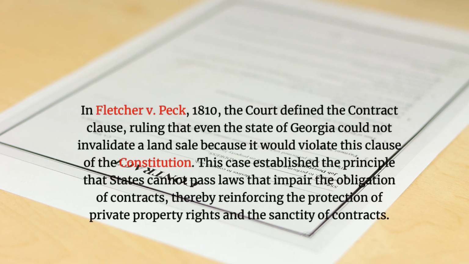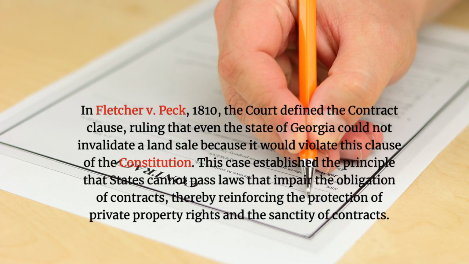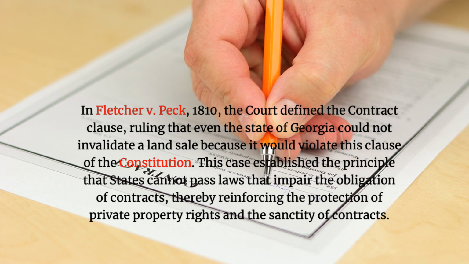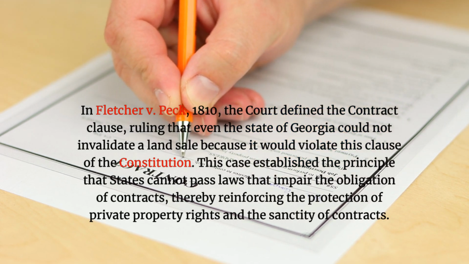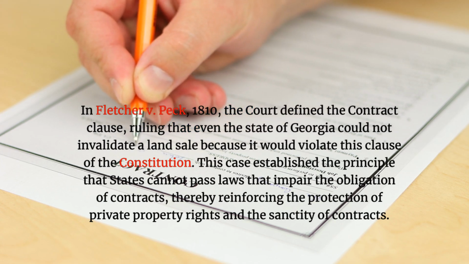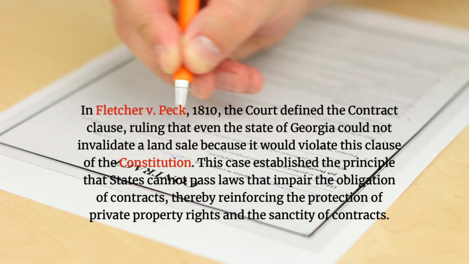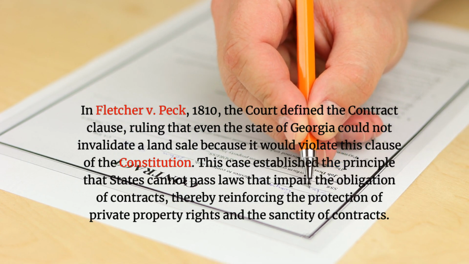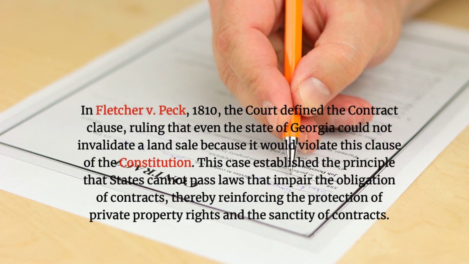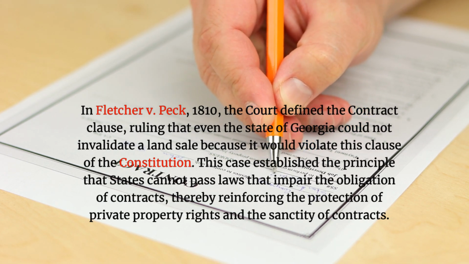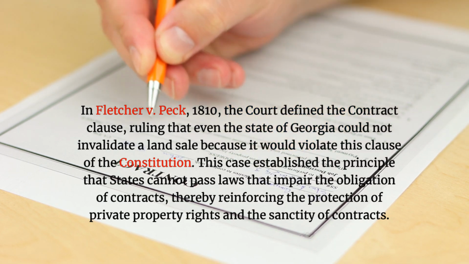In Fletcher v. Peck, 1810, the court defined the Contract Clause, ruling that even the state of Georgia could not invalidate a land sale because it would violate this clause of the Constitution. This case established the principle that states cannot pass laws that impair the obligation of contracts, thereby reinforcing the protection of private property rights and the sanctity of contracts.